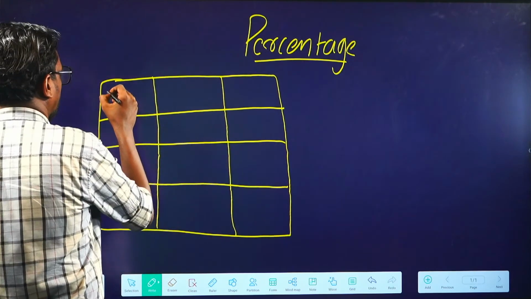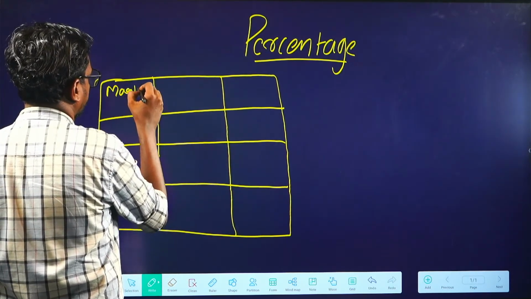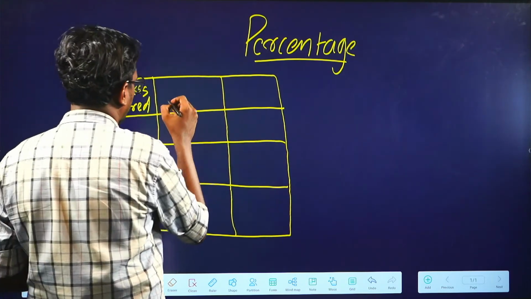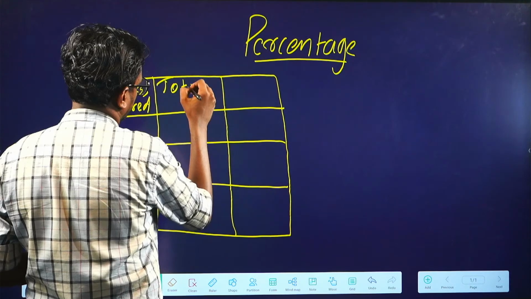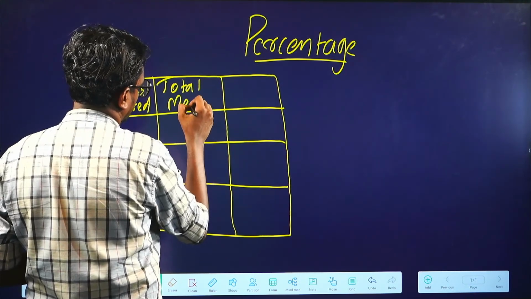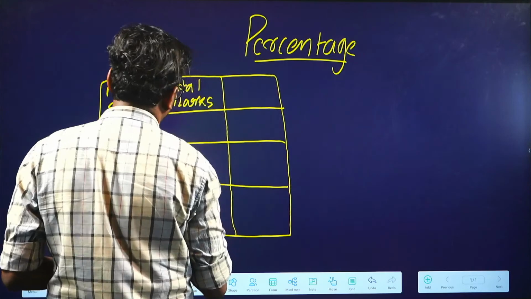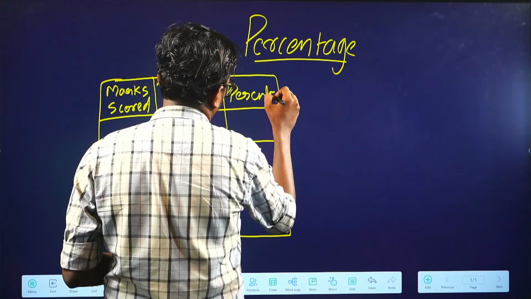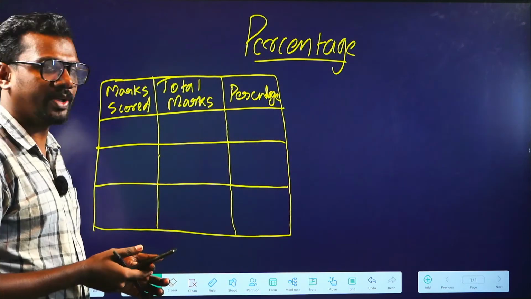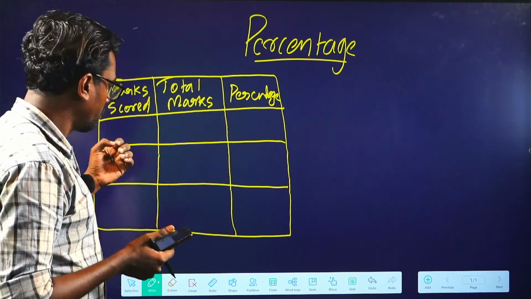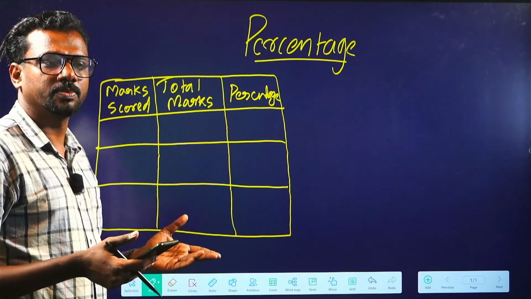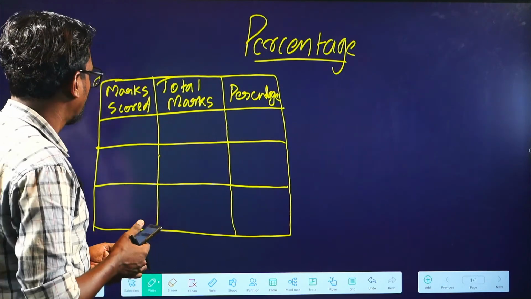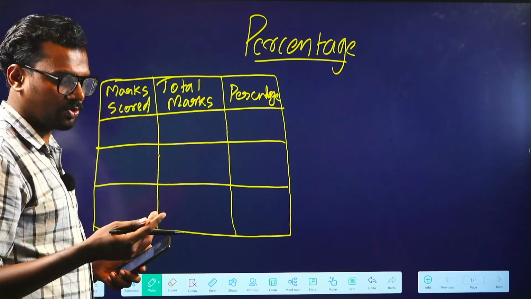Consider this is a mark scored. This is a total marks, and this is a percentage. So we have marks scored, we have total marks, and we have the percentage here. So let's try to find out.